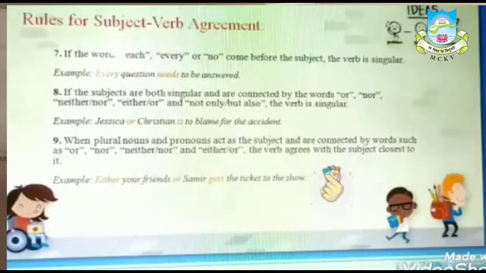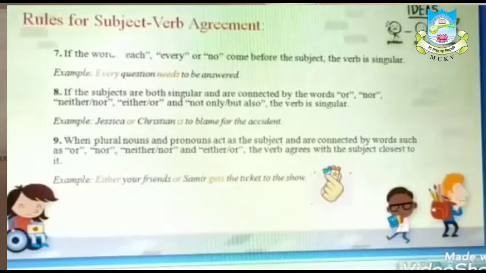So from here you can understand the rule that it is written that as the subjects are connected by words such as or, nor, the verb agrees with the subject closest to it. The subject over here is Samir, which is a singular subject, so it takes a singular verb. I hope rule number 9 is clear to you.